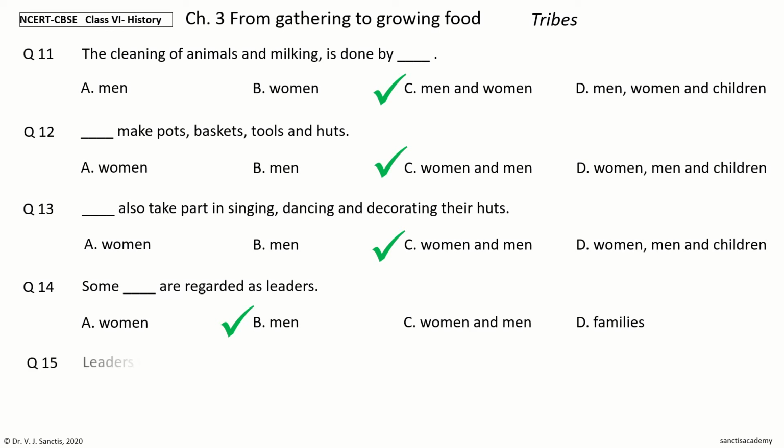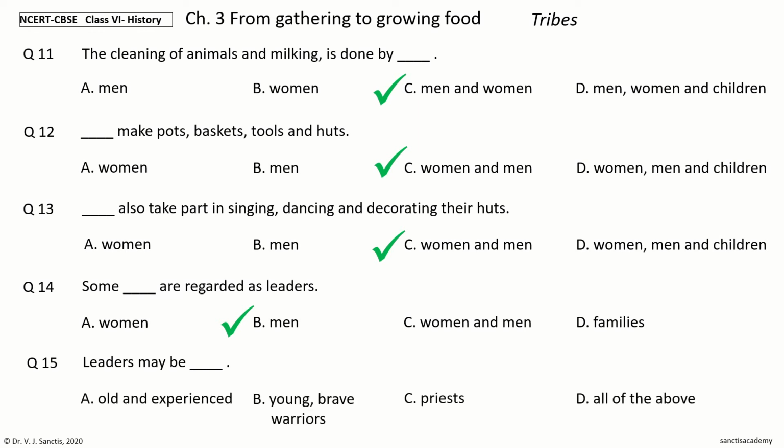Question 15. Leaders may be dash. The options are old and experienced, young, brave warriors, priests, all of the above. Your time to choose. And the answer is all of the above. So, leaders may be old and experienced, young, brave warriors, or priests.